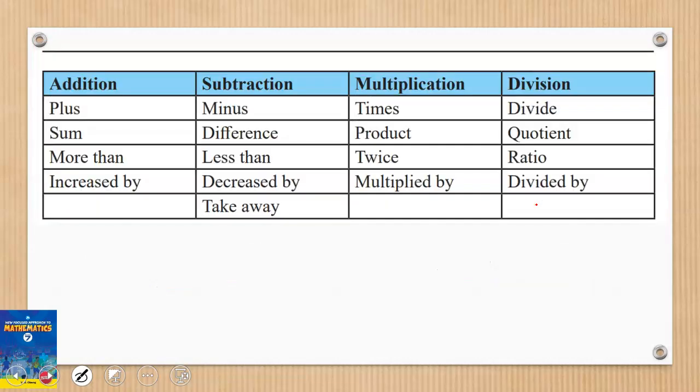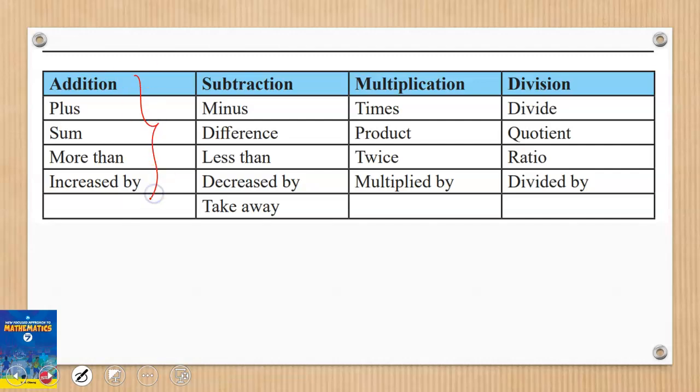Now, when we are to write a mathematical statement as an algebraic expression, there are some key terms we can always use that will portray addition, subtraction, multiplication, and division. For example, if I say plus, we know it refers to addition.